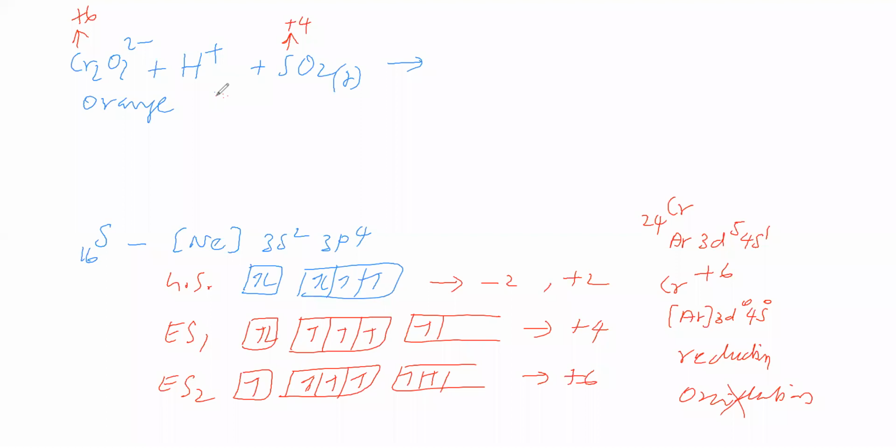Chromium undergoes reduction, in the sense that the +6 oxidation number gets reduced. To which oxidation state will it convert? In chromium, what are the stable oxidation states? For chromium, the stable oxidation states are +3 and +6.